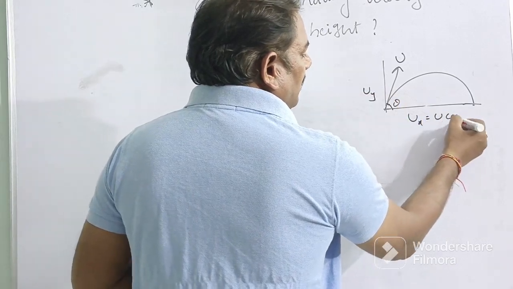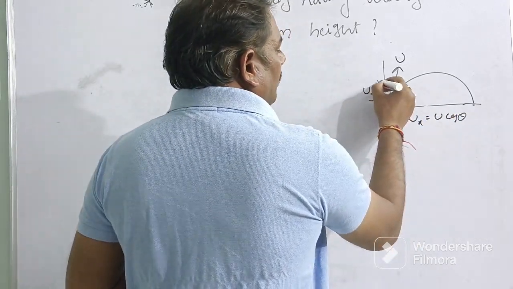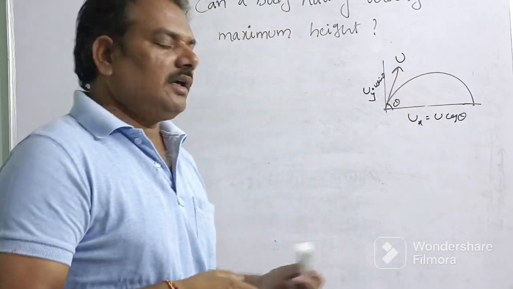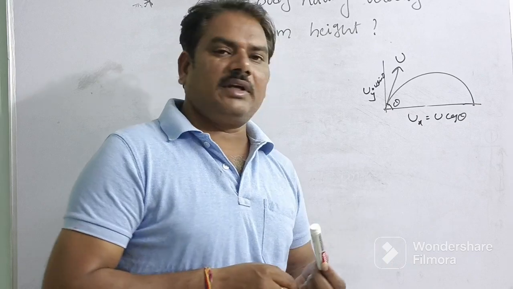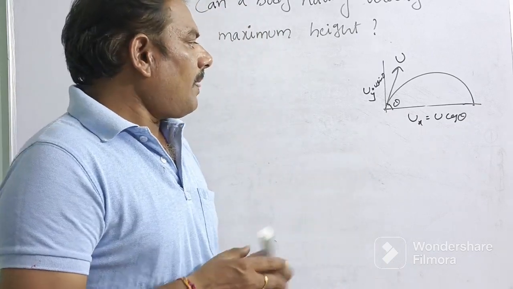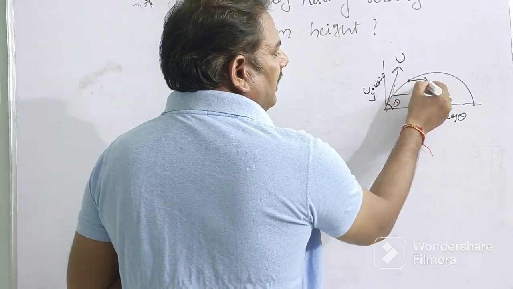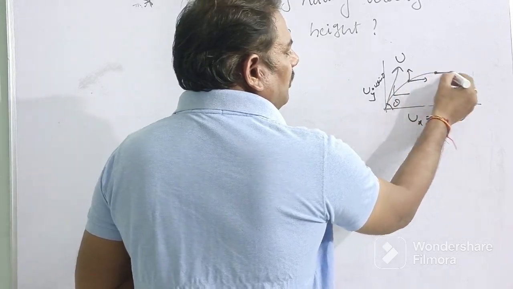Ux equals u cos theta, uy equals u sin theta. This is the horizontal component, this is the vertical component. At every point the body has two components.